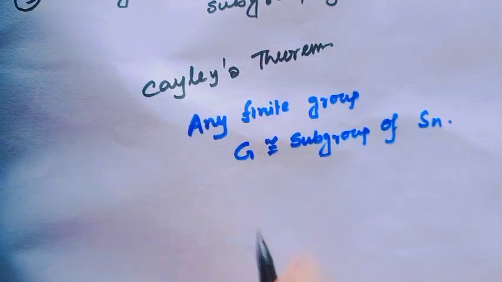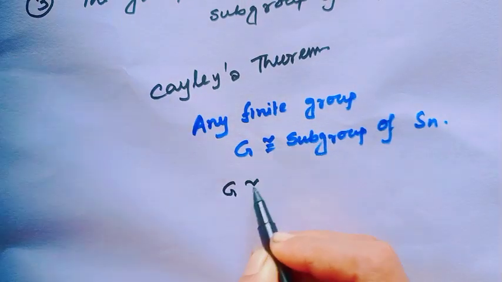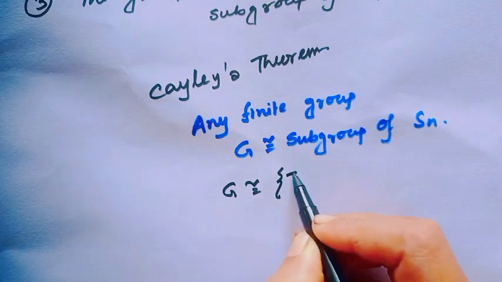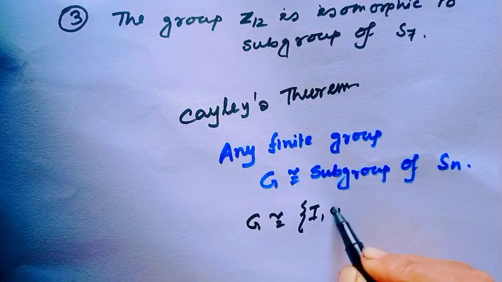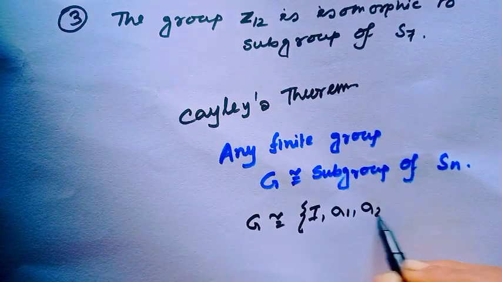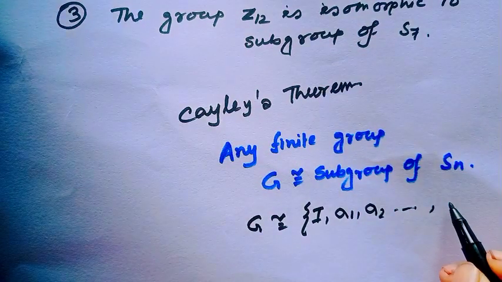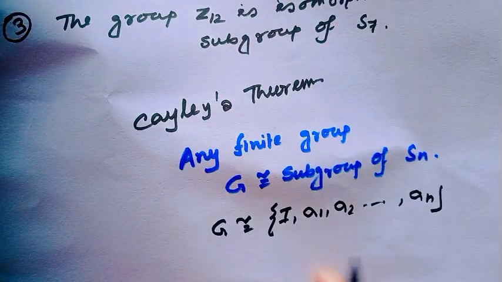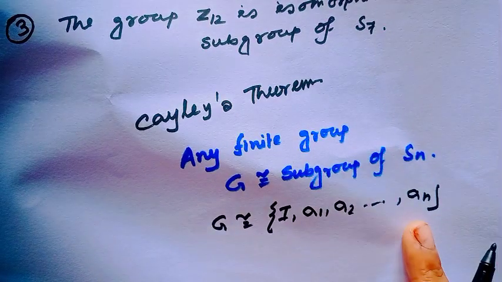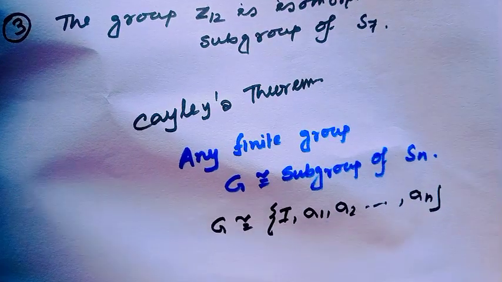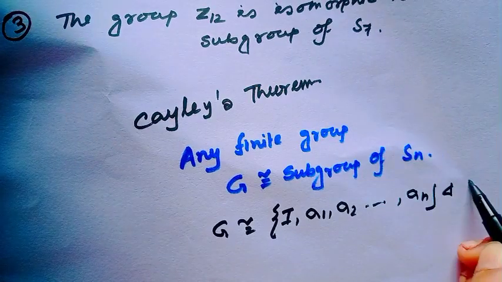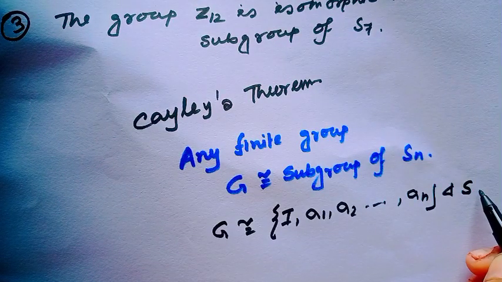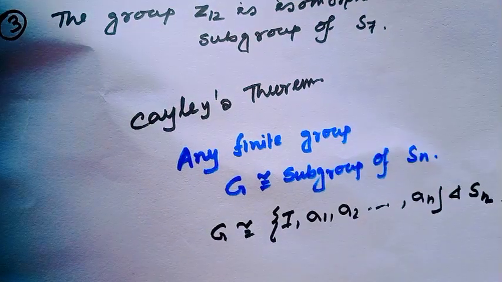That means G is isomorphic to {identity, sigma 1, sigma 2, up to sigma n}, and this is always a subgroup of the Sn group.